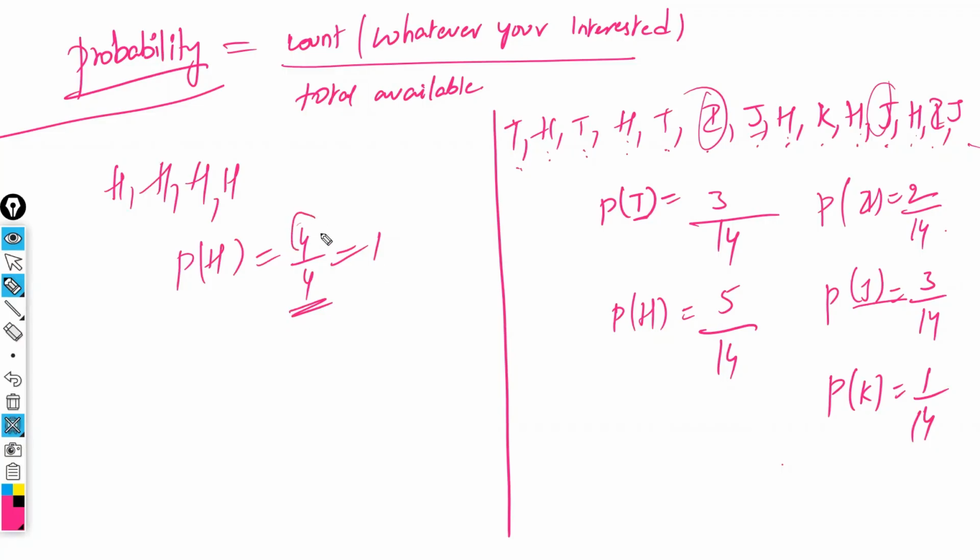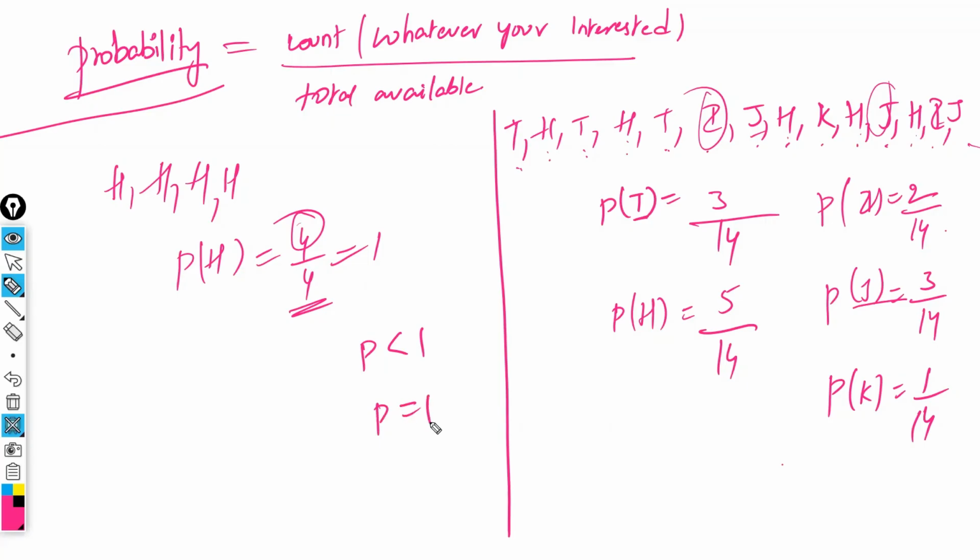Out of total, how many are there is only the numerator. The numerator is always less than or equal to the denominator. It can't be more. So the probability is never more than 1. It is never possible because the numerator cannot be more than the denominator. That is the reason. Never can it cross 1. Right? So the maximum value of the probability is 1. The probability can be equal to 1.